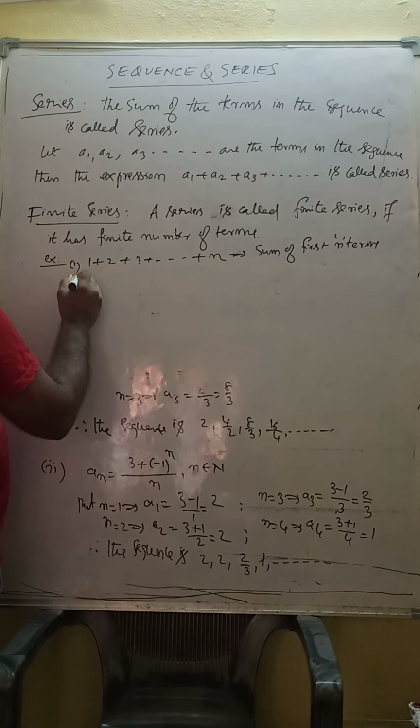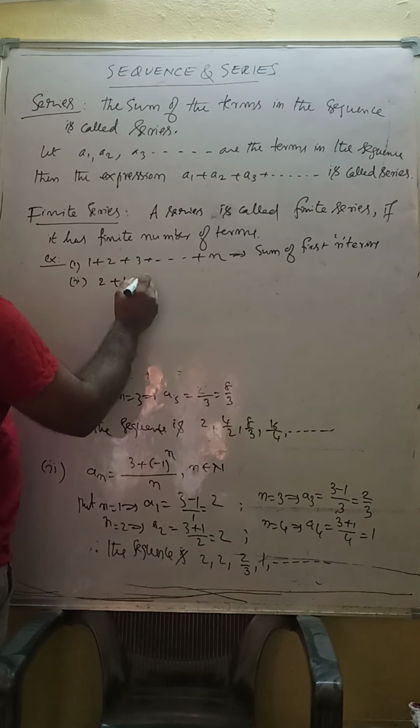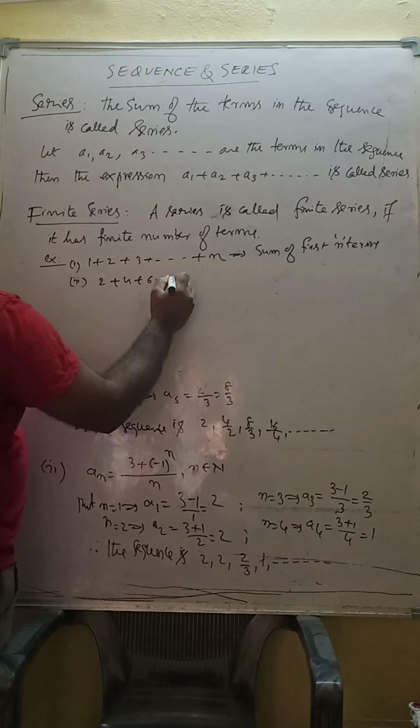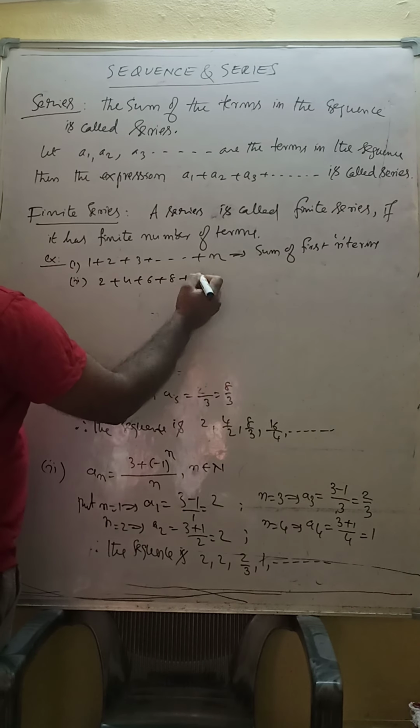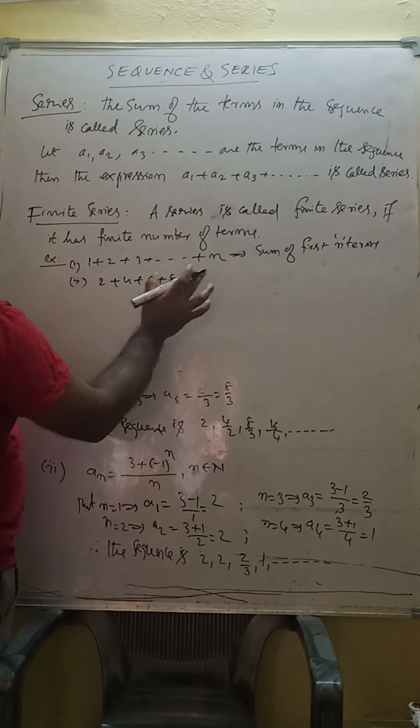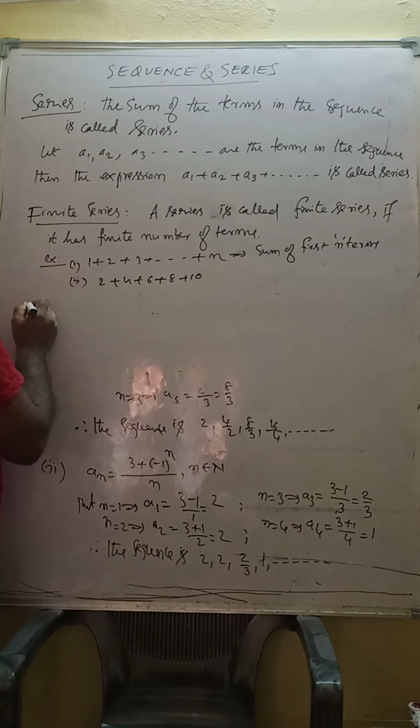Example 2: 2 plus 4 plus 6 plus 8 plus 10 plus 12. This is 1, 2, 3, 4, 5, 6. Only 6 terms you are adding. Next, infinite series.